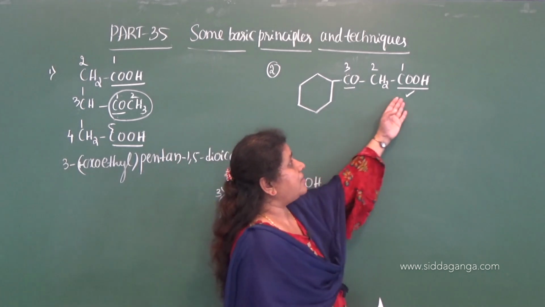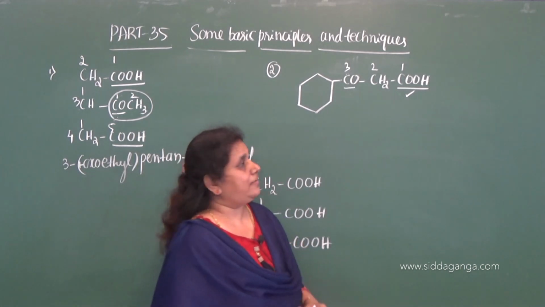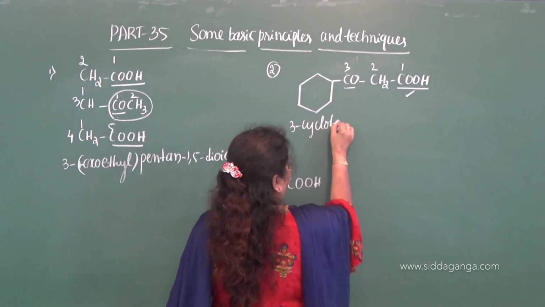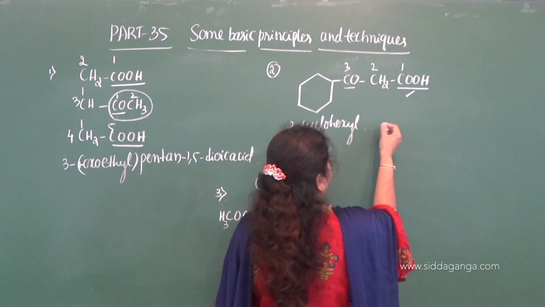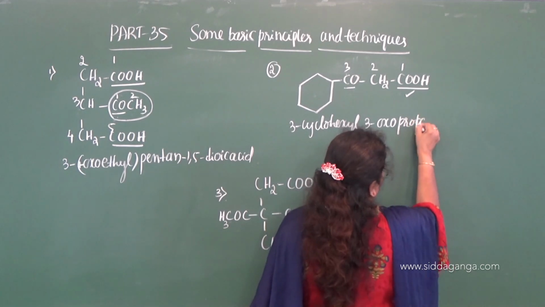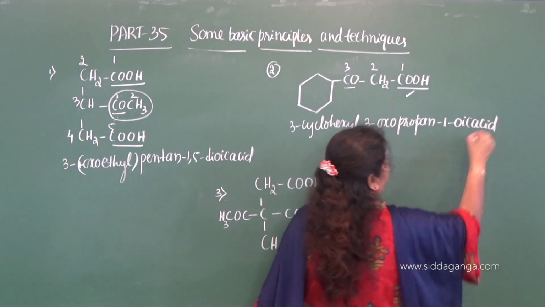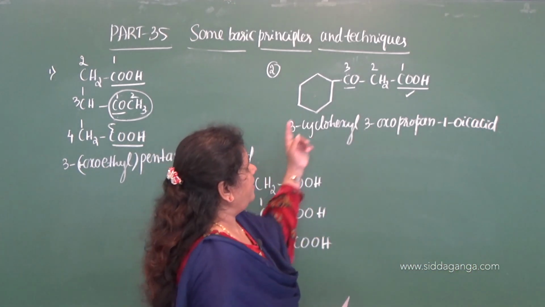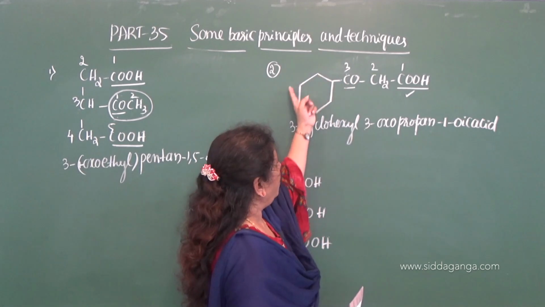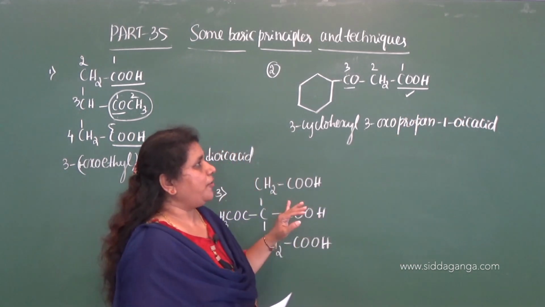Then we need to name it as substituted oic acid. So how many carbon atoms? Total 3 carbon atoms. So 3-cyclohexyl-3-oxopropane-1-oic acid. Propane 1-oic acid. See here, 3-oxo is there, 3-cyclohexyl. 3-cyclohexyl-3-oxopropanoic acid is the IUPAC name.